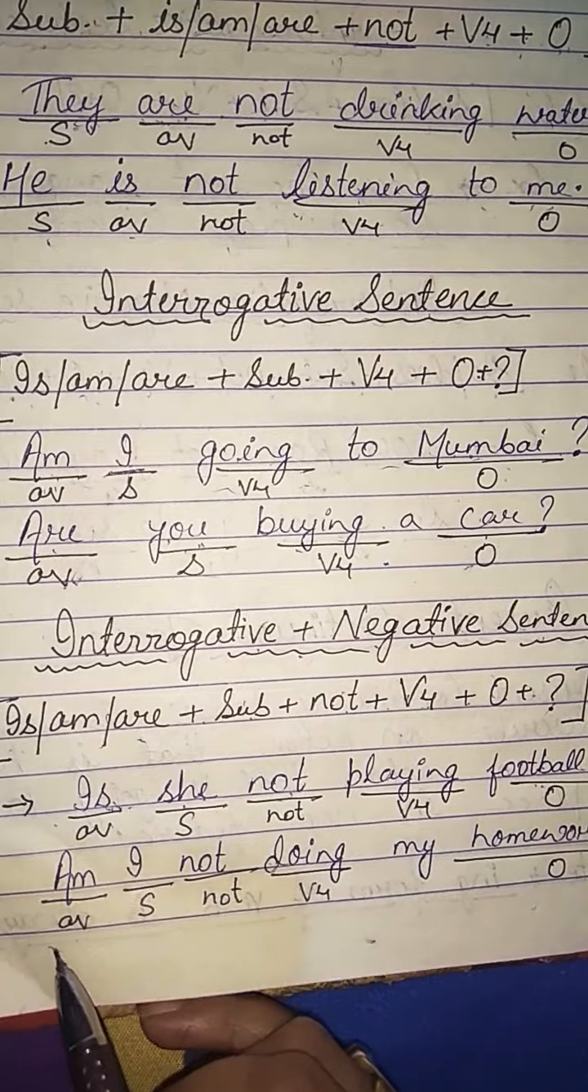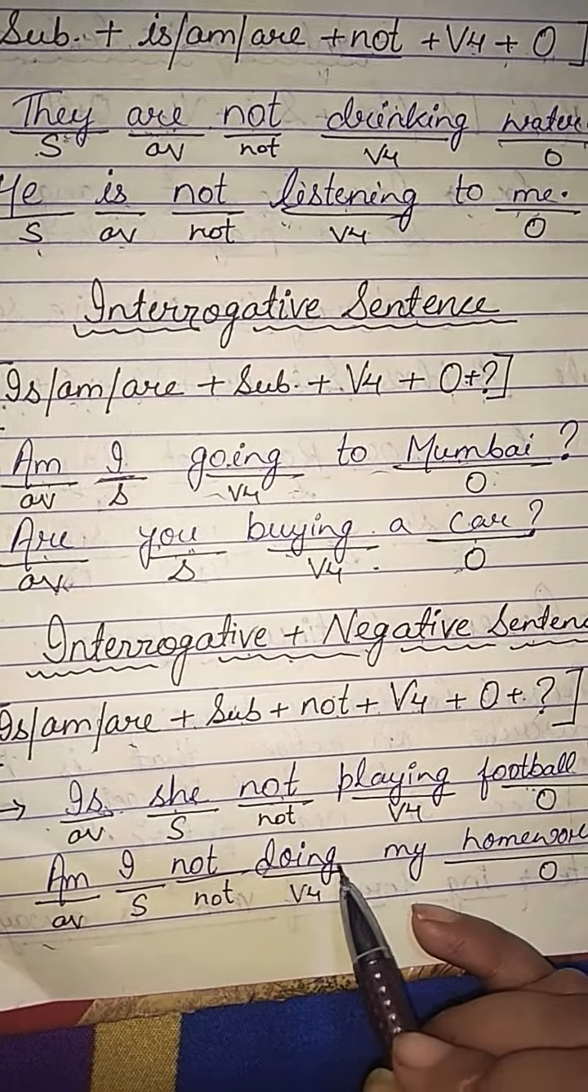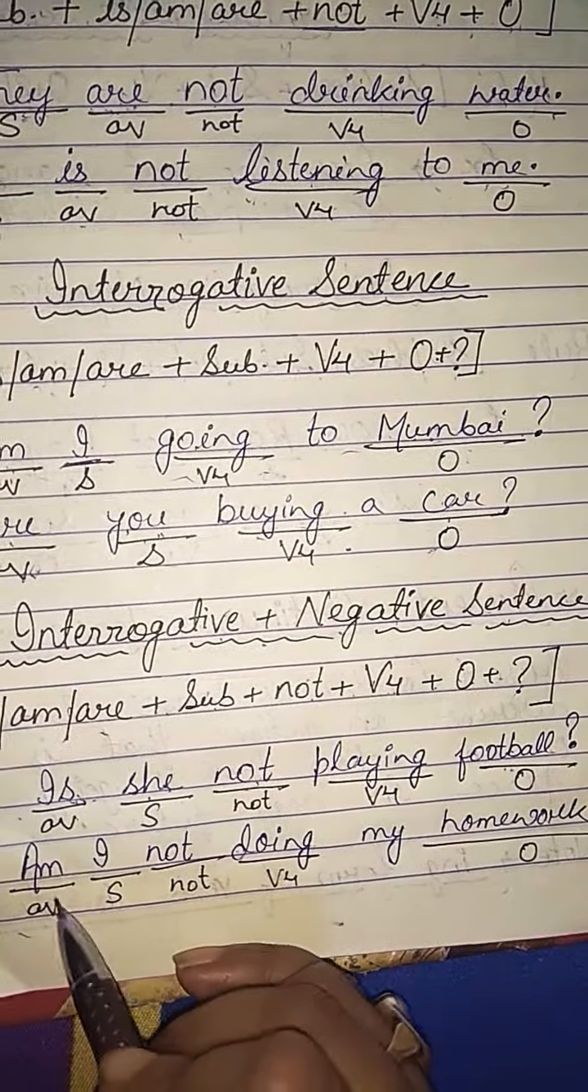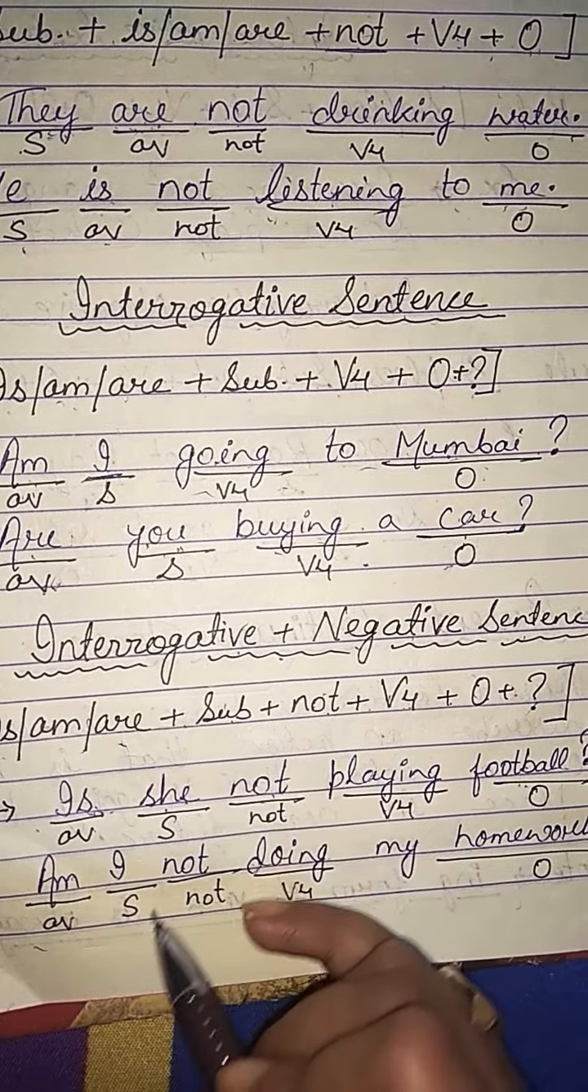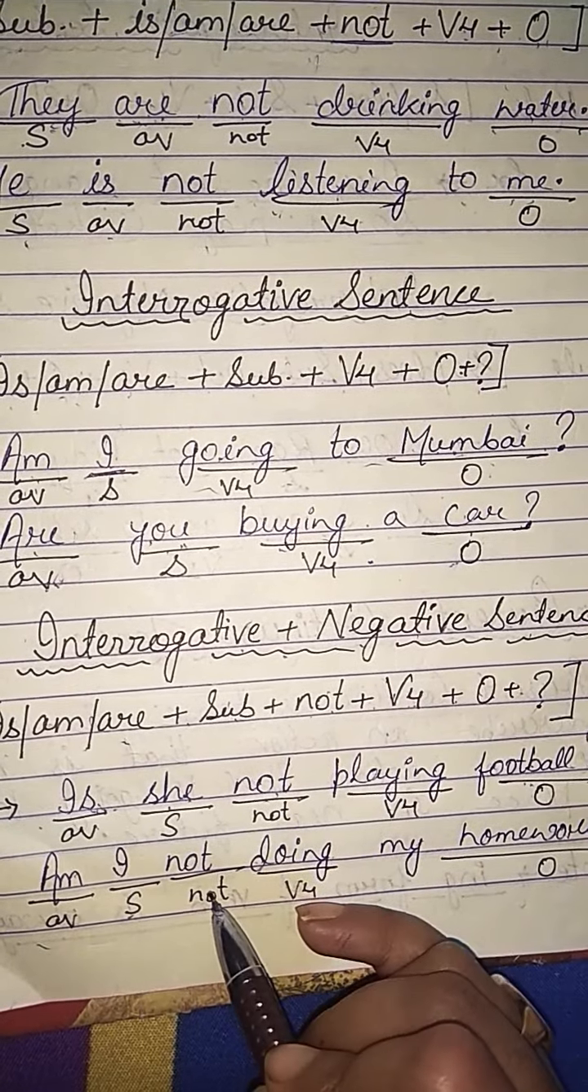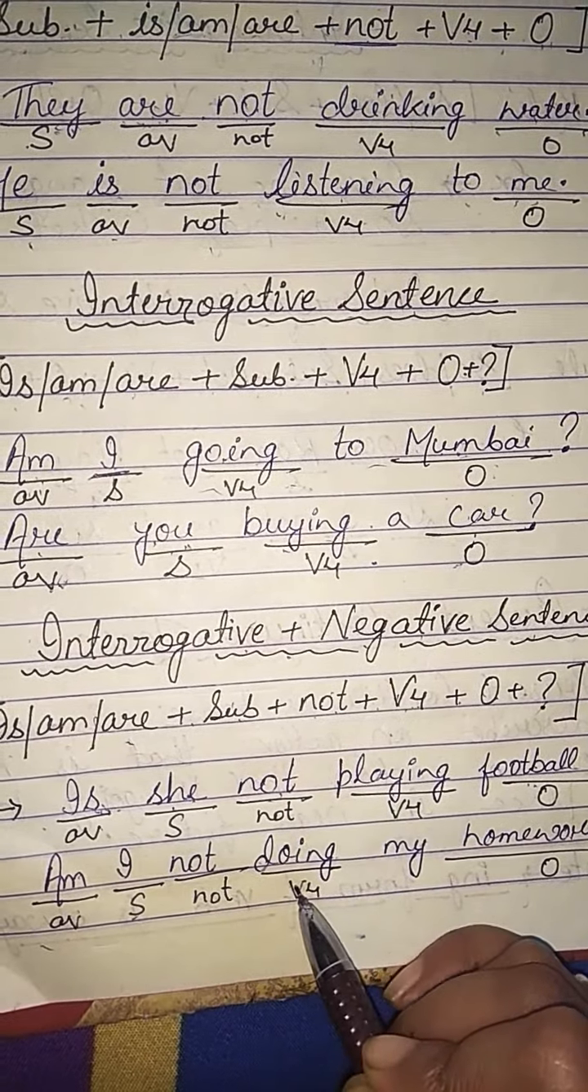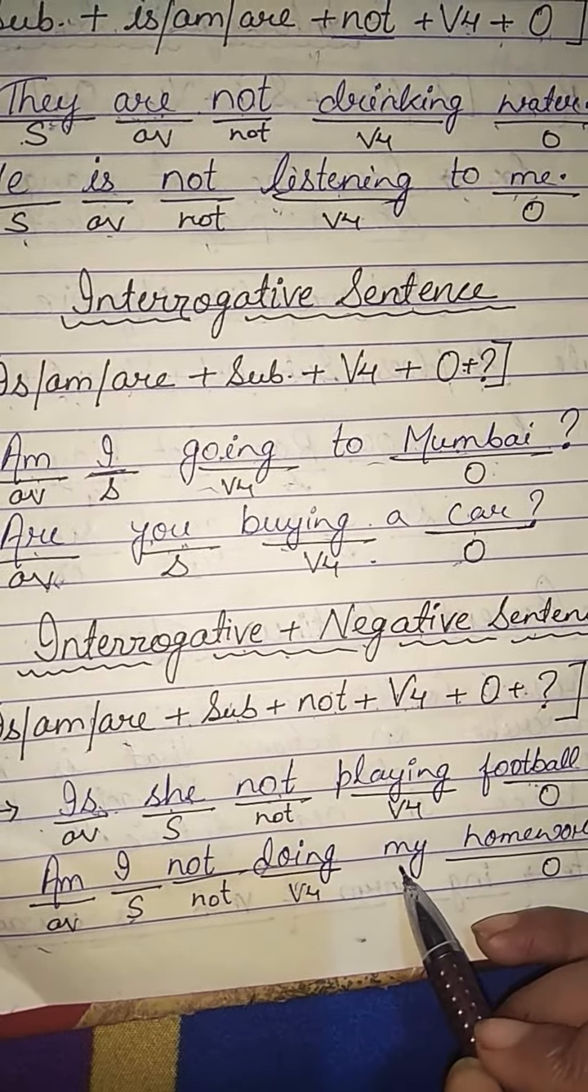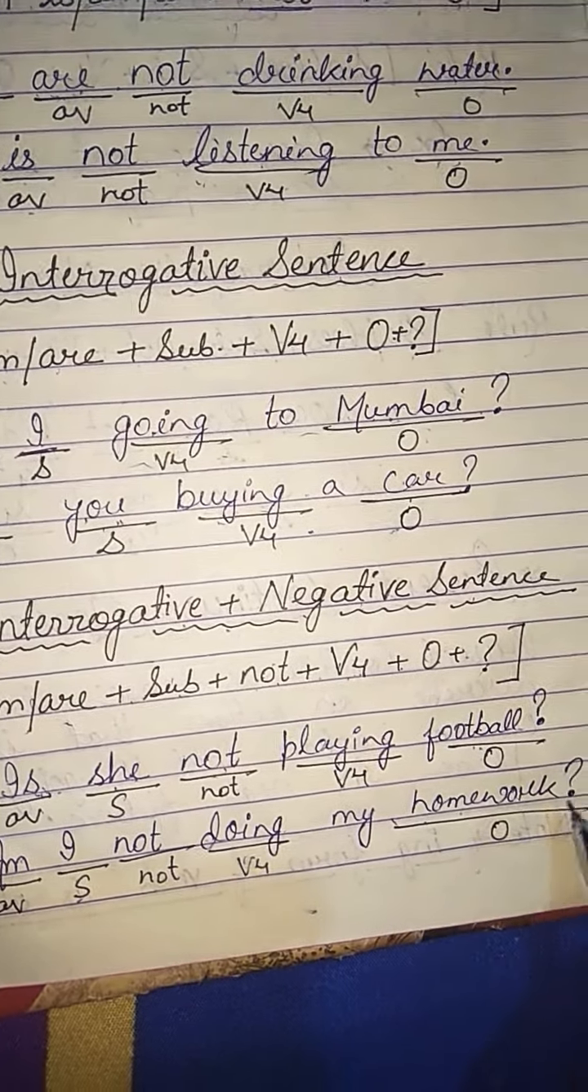Another example, am I not doing my homework? Am, subject is I, not, fourth form of verb is doing, and object is my homework, and then question mark.